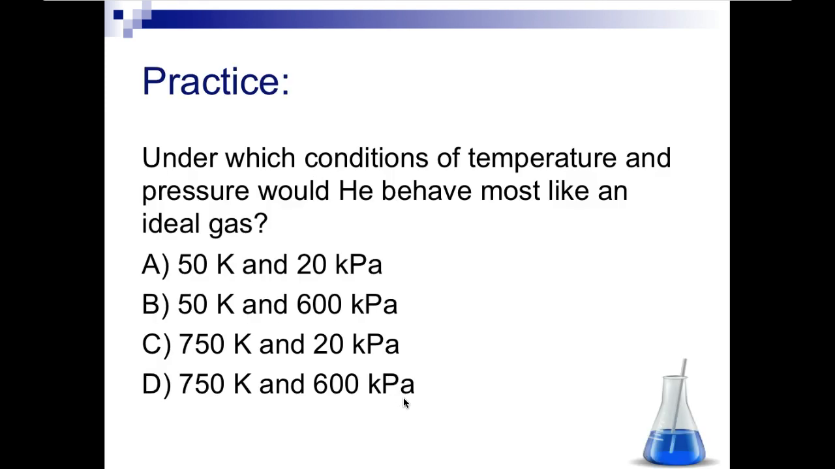Let's look at a practice. Under which conditions of temperature and pressure will helium behave most like an ideal gas? I'll give you a hint. Think PLATH. Okay, so we need a pressure that is low and a temperature that is high. So pressure low, temperature high. So the answer for this is going to be C.